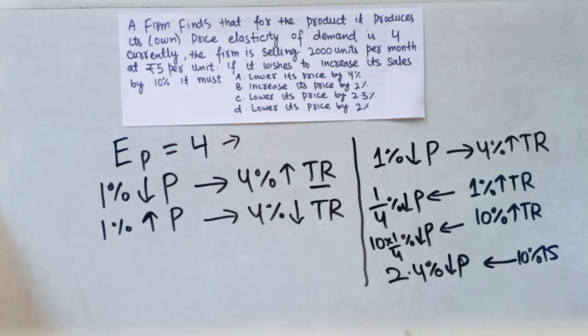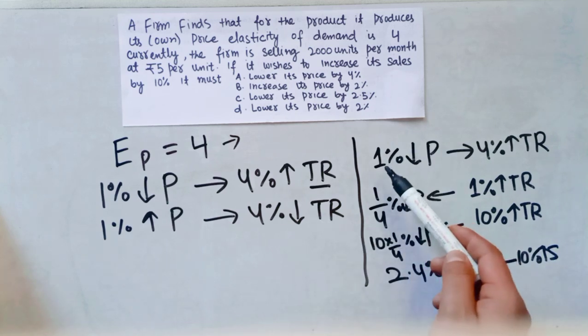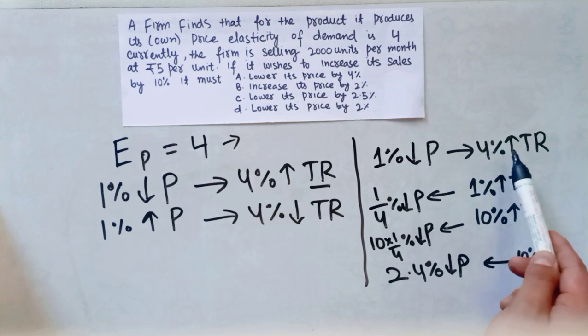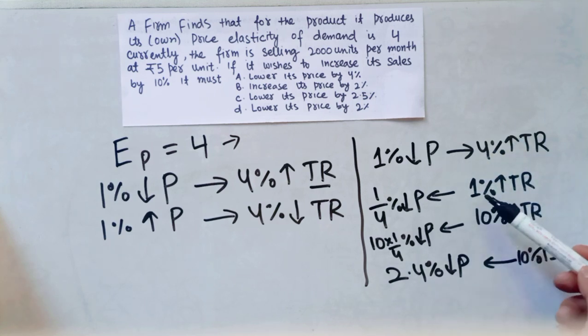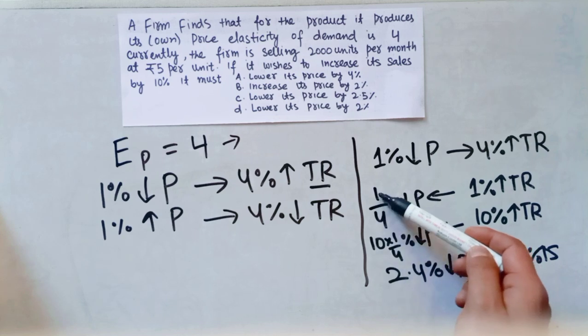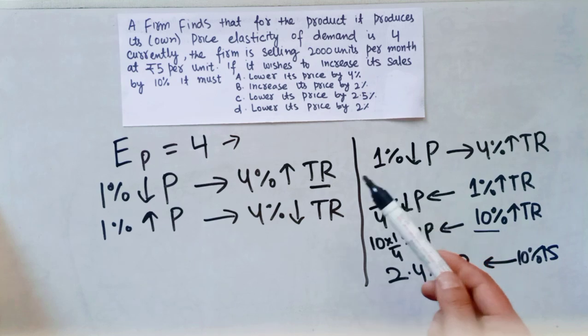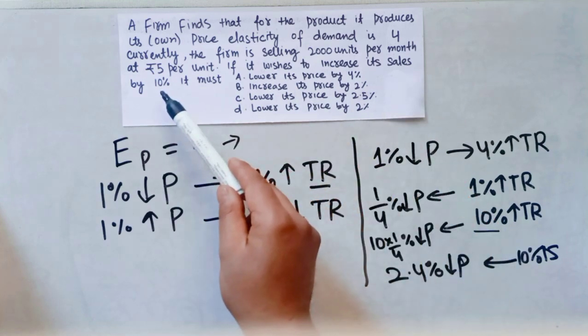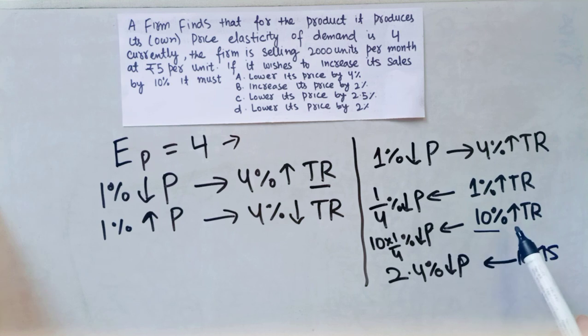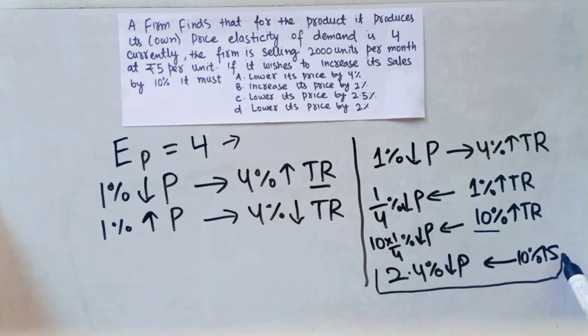So I repeat here, since the relationship is given as 1% decrease in price leads to 4% increase in total revenue, then 1% increase in total revenue will give us 1 by 4% decrease in price. Now we are told what will happen if it wishes to increase its sales by 10%. That means 10% increase in total revenue will lead to 10 into 1 by 4% decrease in price. That is 2.4% decrease in price. Okay, I hope I make myself clear.